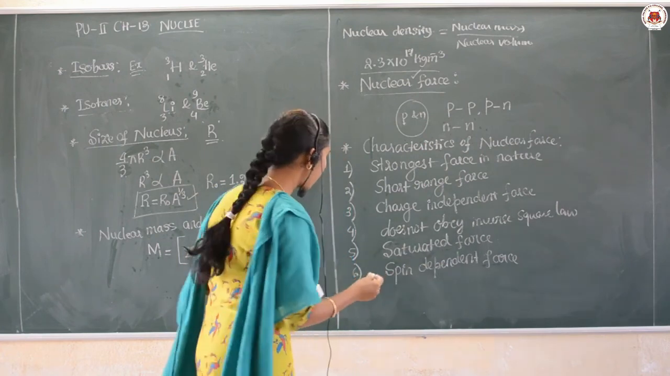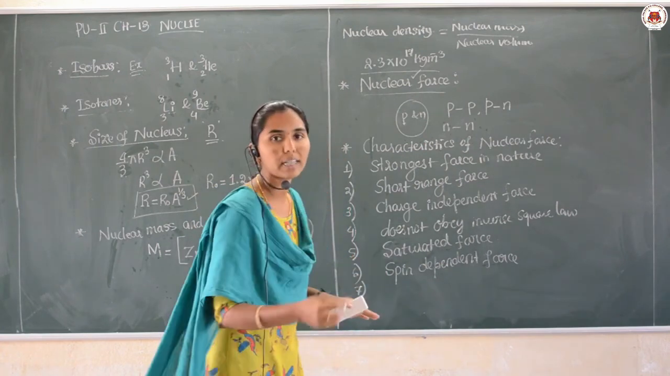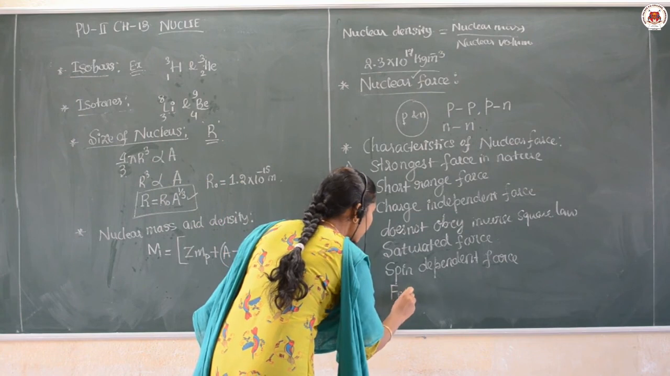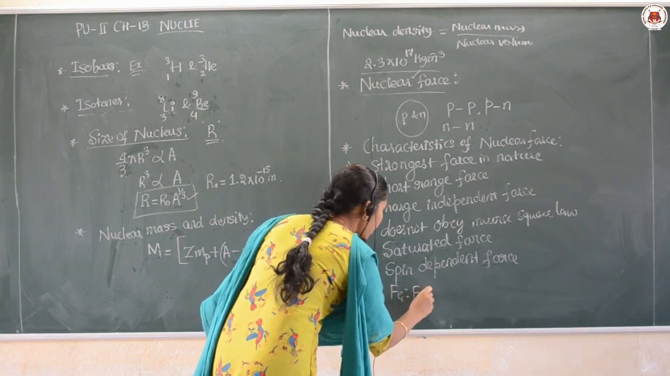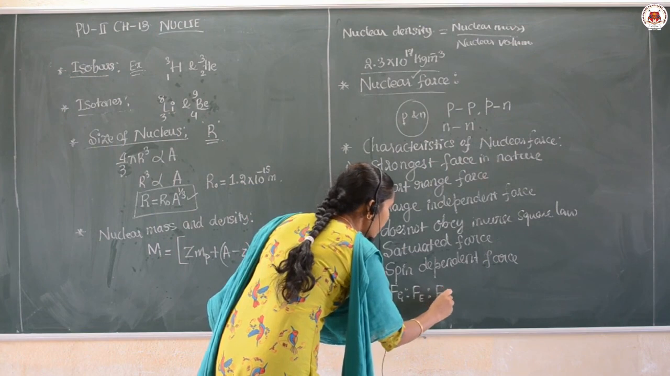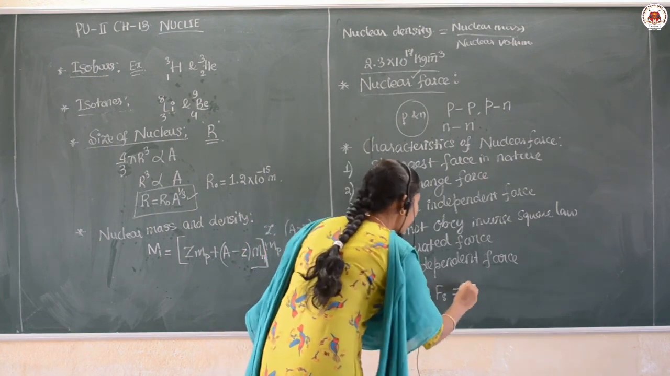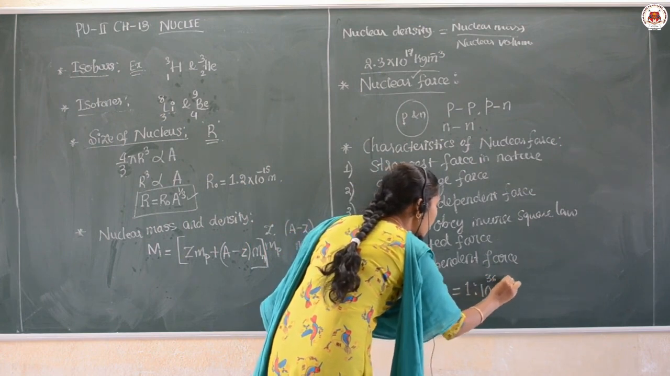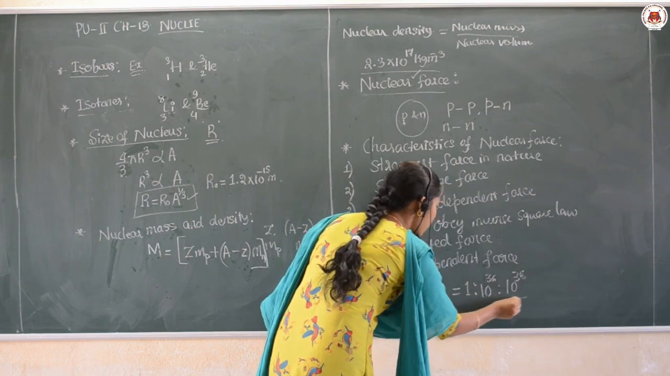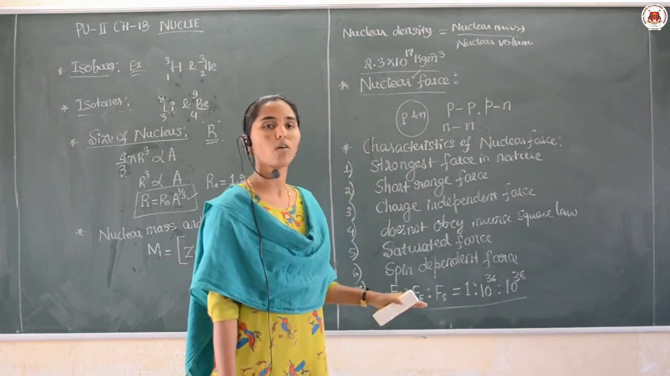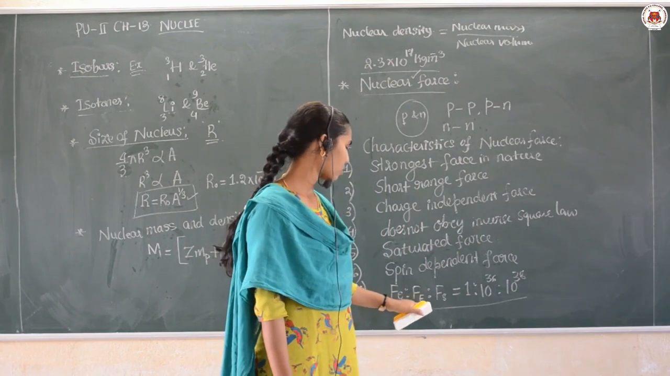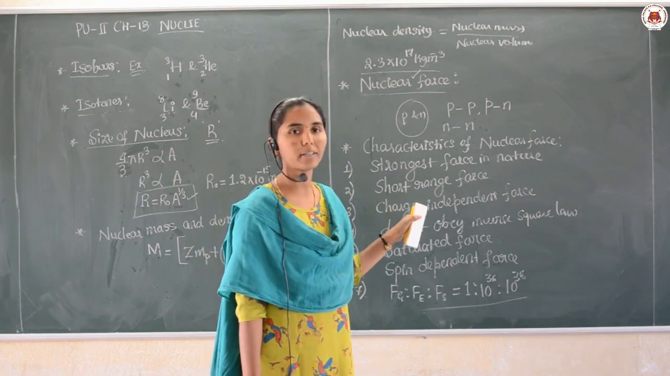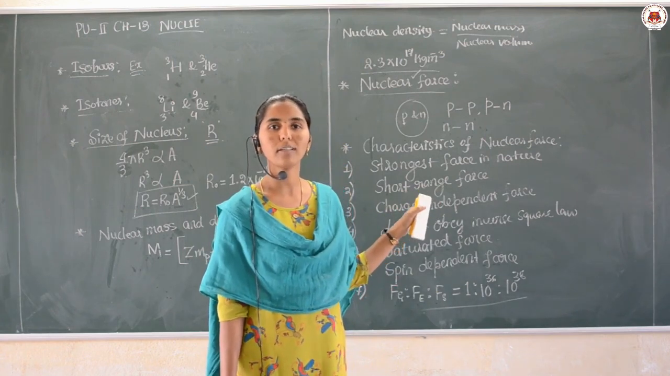Okay. And if you write the order of the gravitational, electromagnetic and the strong nuclear force, if I write Fg as gravitational and Fe as electromagnetic and Fs as strong nuclear, that can be given by the order, that is 1 is to 10 raised to 36 is to 10 raised to 38 times. This is the ratio of the gravitational force, electromagnetic force and the strong nuclear force. Okay. These are the few important characteristic properties of the nuclear force.